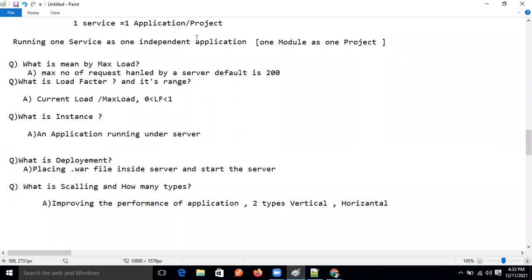Unmute yourself, guys. No need to use the chat box. Just tell me. Continuous integration, continuous deployment, Jenkins, sir. Yeah, very good.